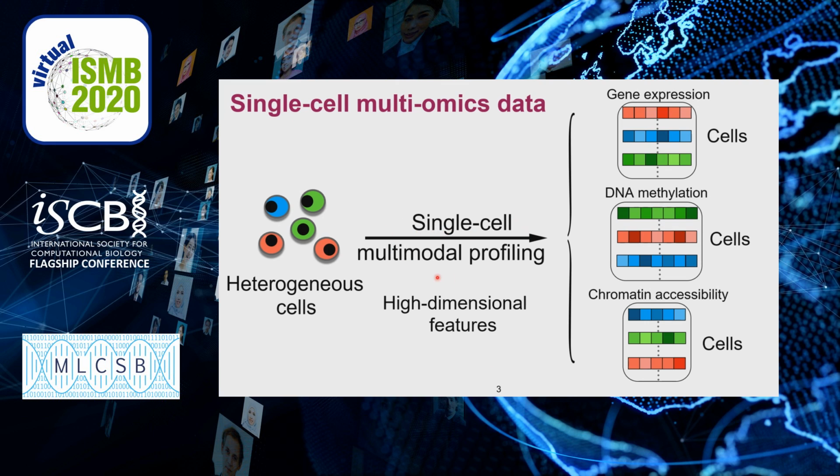Recently, the advent of single-cell sequencing provides high-resolution omics profiles at cellular level, and it offers us the opportunity to unveil molecular mechanics of fundamental biological problems. And single-cell multi-omics data such as gene expression, DNA methylation, and chromatin accessibility are obtained from the same sample or tissue. In these multi-omics datasets, cells are usually heterogeneous, and features are usually high-dimensional. So from a computational perspective, we can obtain multiple high-dimensional data matrices in different forms.